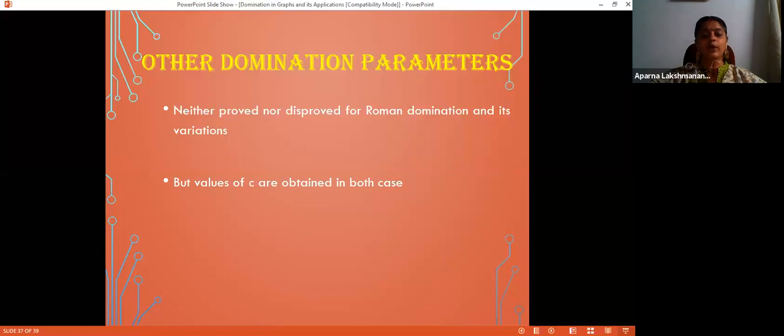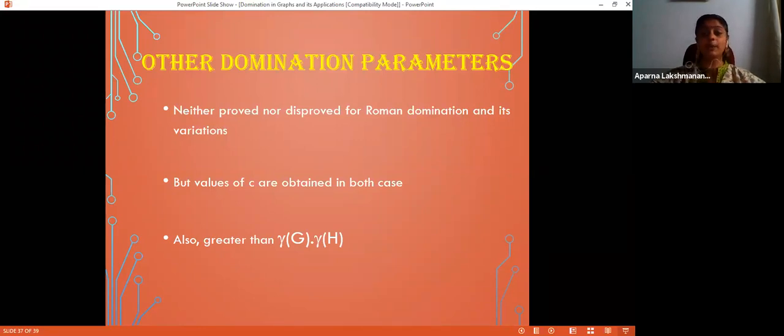Now, for Roman domination we have discussed in detail, right? For Roman domination, Vizing's type inequality is neither proved nor disproved. Maybe it is true, or maybe there exists a counterexample. We don't know what is the case. But the value of C is obtained in both the cases. That is, gamma of G Cartesian product H is greater than or equal to C into gamma R of G into gamma R of H. The value of C is determined. Obviously, C can be improved.